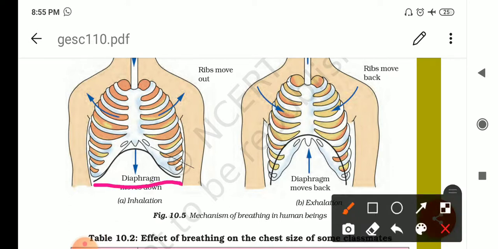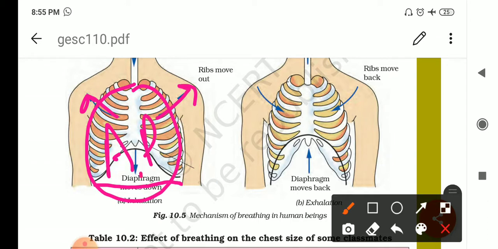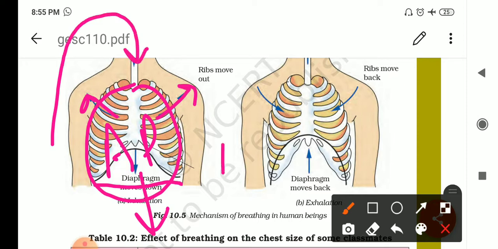space inside this cavity will increase, and the ribs are also moving outside, so total space inside will increase, and due to the increase in the space, the air inside gets reduced. It means we can say air pressure decreases. What? Air pressure decreases. Due to this decrease in air pressure, the air rushes from the outside to inside. This is the process of inhalation.